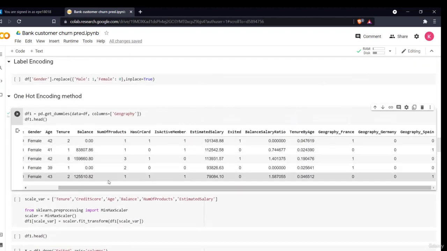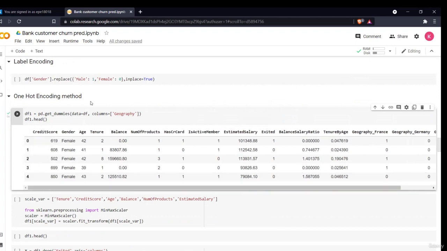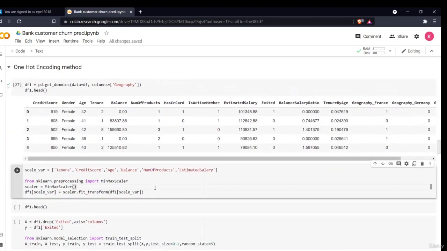So now we have done our label encoding and one hot encoding. Now for our continuous variables, we'll scale these features. As you can see, our neural networks are very much affected by the feature scale, so we cannot provide the data directly with such long variation. Like see, credit score is ranging from 600 to 850, balance is ranging from 0 to 1 lakh 25,000 or so. So we have to scale these in a proper manner.